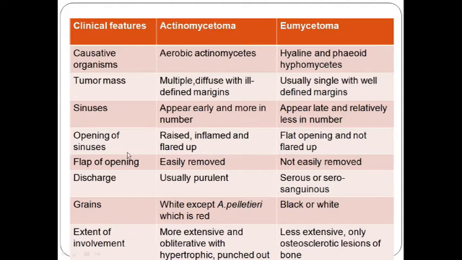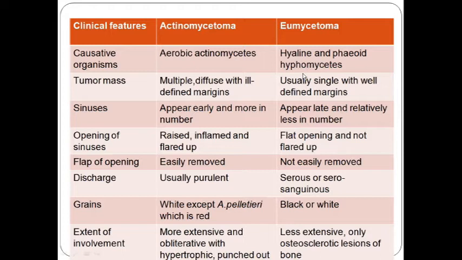Now grains, how do they look? In all cases of actinomycetoma, grains will be white except Pelletieri, which is red, but to be general, grains will be white in color. But eumycetoma can be divided into two types, either black, nigra, or alba. Okay, eumycetoma alba, that is white. Eumycetoma nigra will be black in color, and involvement will be more diffuse in cases of actinomycetoma and more localized in cases of eumycetoma.